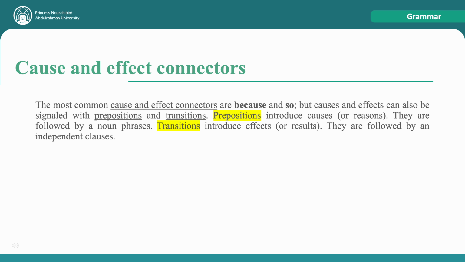Cause and effect connectors. The most common cause and effect connectors are because and so, but causes and effects can also be signaled with prepositions and transitions. Prepositions introduce causes or reasons. They are followed by a noun phrase. Transitions introduce effects or results. They are followed by an independent clause.